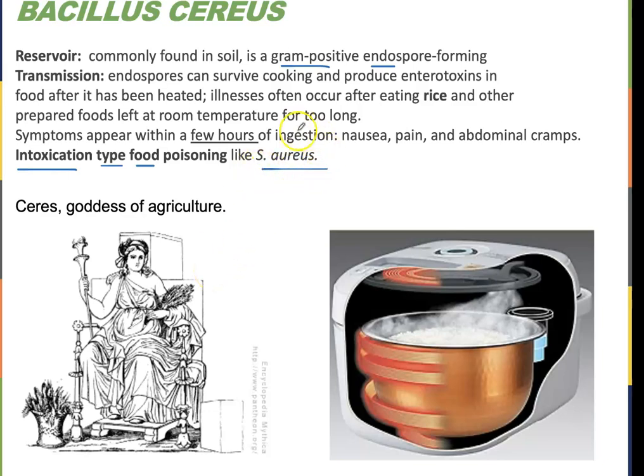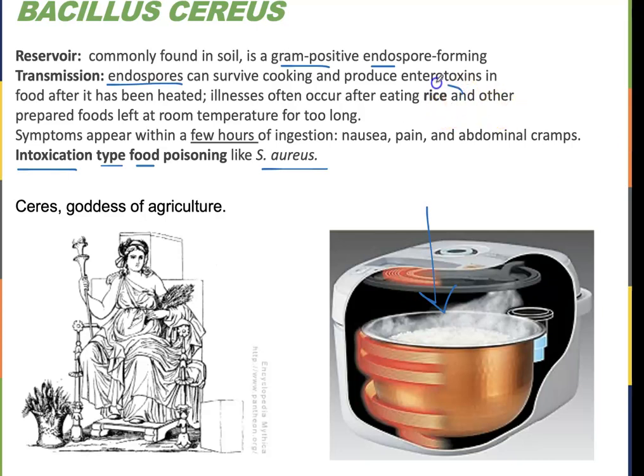So remember that Staph aureus was inoculated into the food by the food handler, right? Because Staph aureus is on our skin. So if you were to grate the cheese and then the cheese goes in the food, the Staph aureus from your hand follows the cheese into the food, and that's how the food gets contaminated. In this case, the Bacillus cereus does not come from us, it comes from the environment. So the endospores are already there. Rice is a really big food that Bacillus cereus causes a lot of food poisoning in.